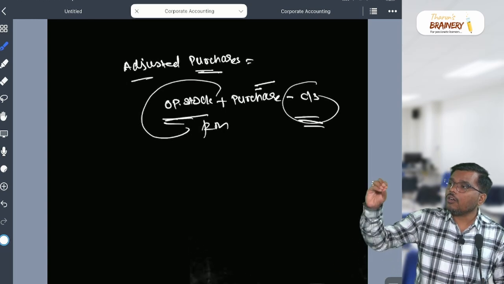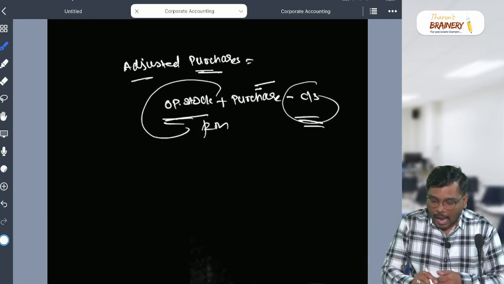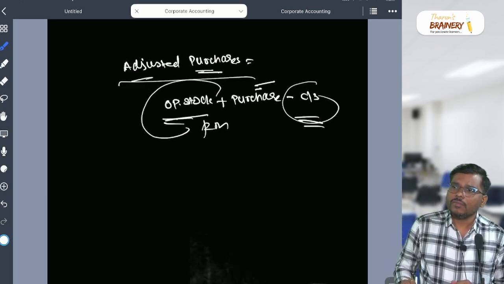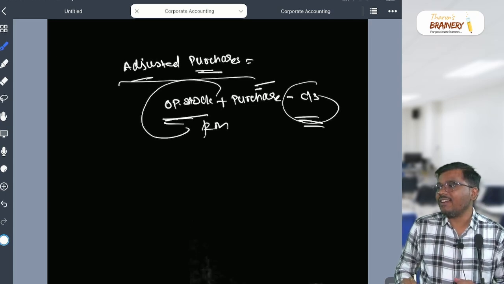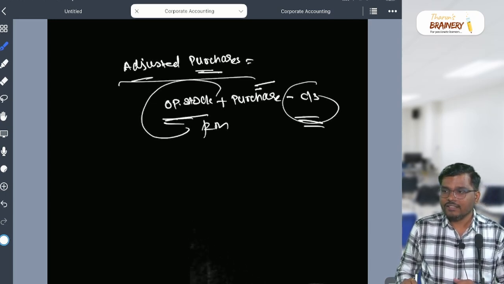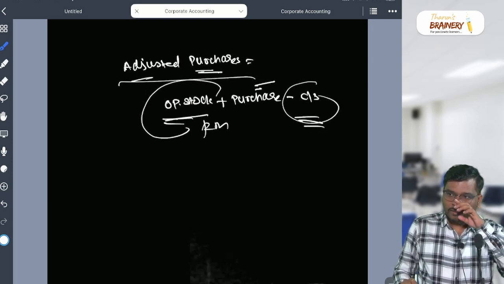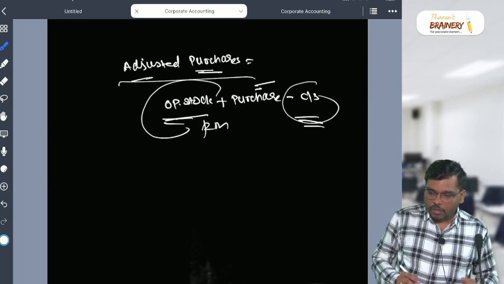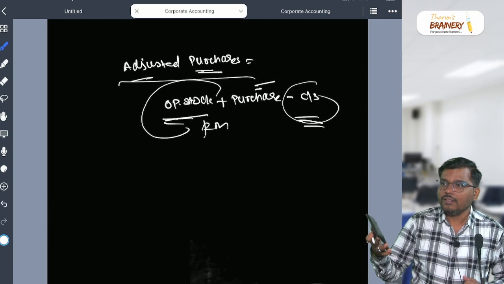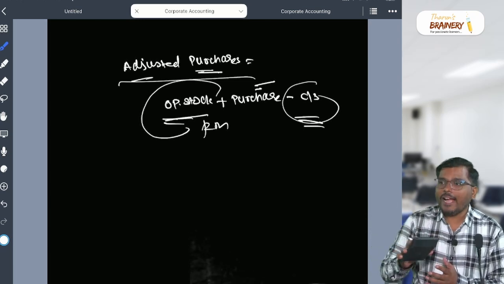What has to come, sir? Raw material only has to come. Boys and girls, for adjusted purchases, they are not talking about raw material. They are talking about the finished goods adjustment. Are you able to understand? Yes. That means you mean to say that everyone will manufacture the calculator? The manufacturer only will manufacture the calculator, no? If you purchase the calculator,